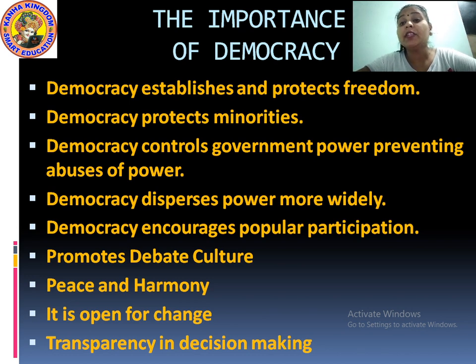Over there, they govern the nation and check the rules and regulations very nicely. If we are given the freedom to speak, obviously we are able to speak. But it doesn't mean that we can use abusive language towards each other. This is not allowed, so it means democracy also protects our freedom.